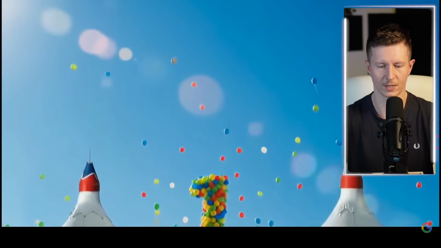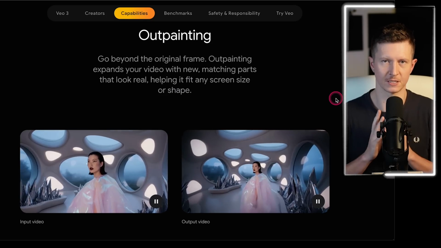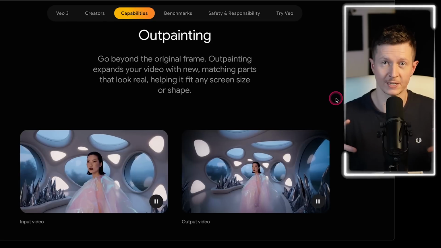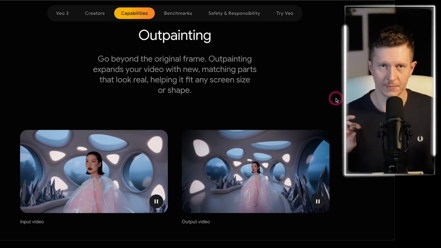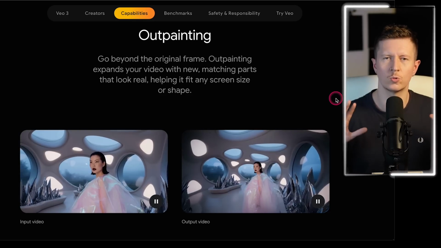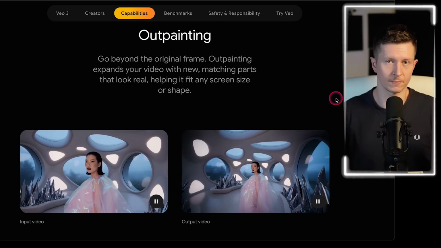Now, another feature I'm particularly excited about is Outpainting, which allows you to take a video and expand it out. Now, we've had this for quite a while with images, but doing that with video opens up a whole new realm of possibilities. And some of the most interesting to me are, of course, being able to take a piece of media and regenerate it for different aspect ratios so that you can have a landscape video and then easily regenerate this quickly for a vertical format video. Secondly, it also opens up more of a possibility for generating VR related content.